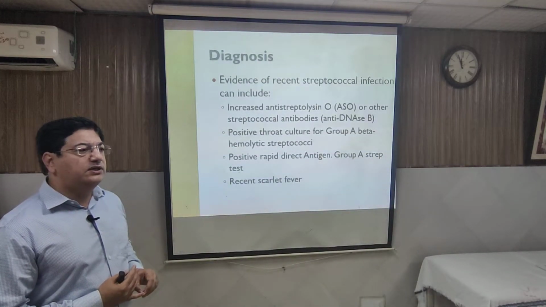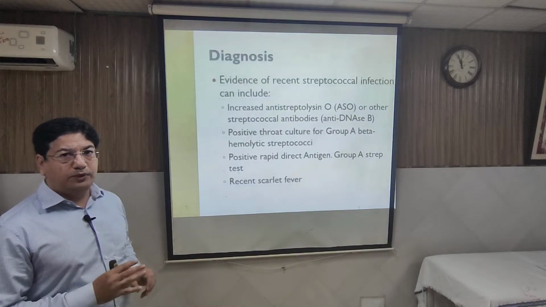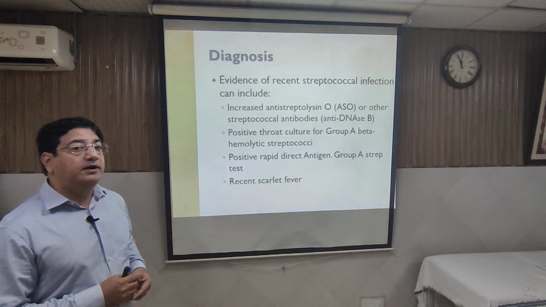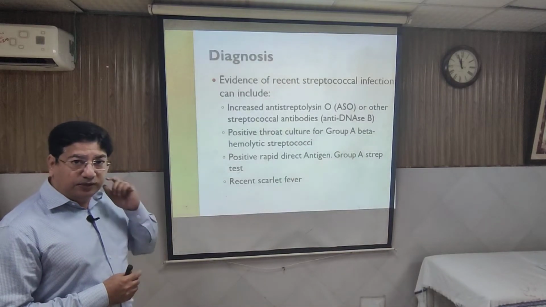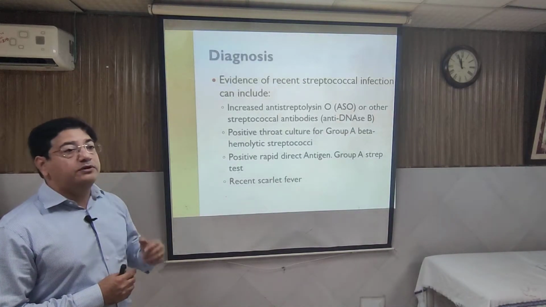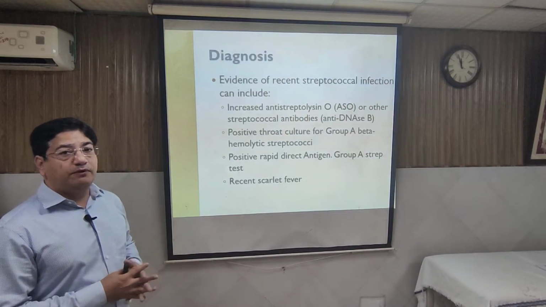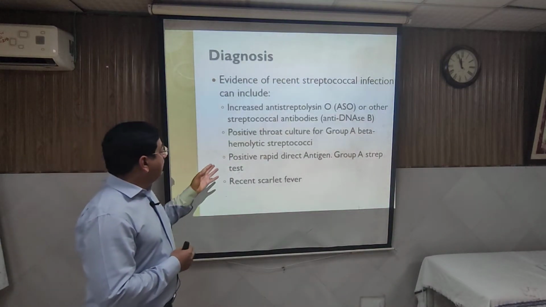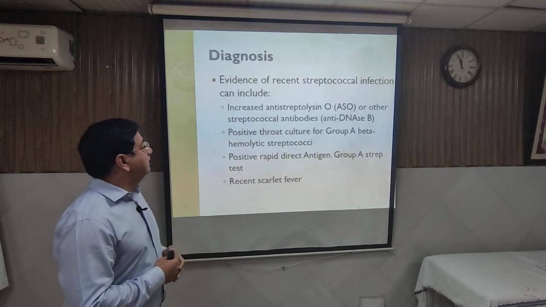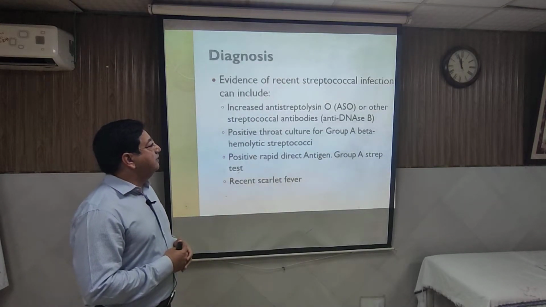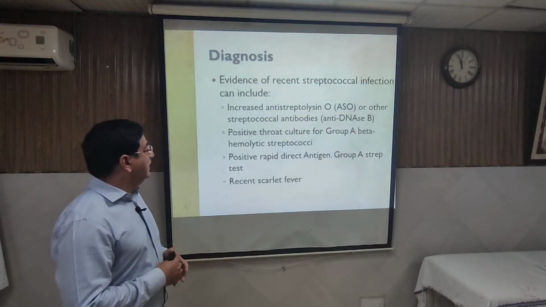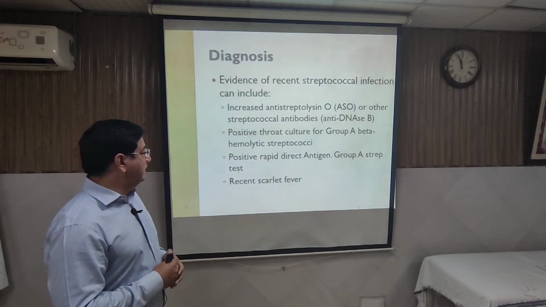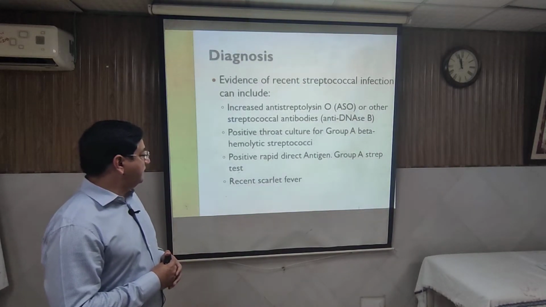ASO titer in children who usually have recurrent sore throat, up to 200 to 300, they have sometimes raised ASO titer. So other criteria should be met before giving a diagnosis, because here the prophylaxis is for a very long time. So if ASO titer, there is anti-DNase B antibodies also, those are more sensitive, and there can be a rapid antigen testing which is called group A strep test.